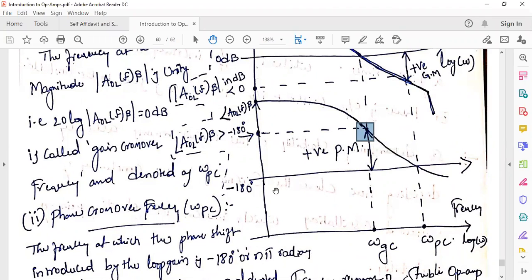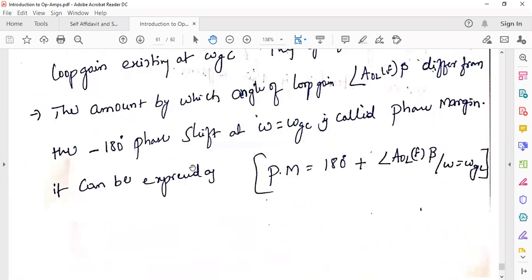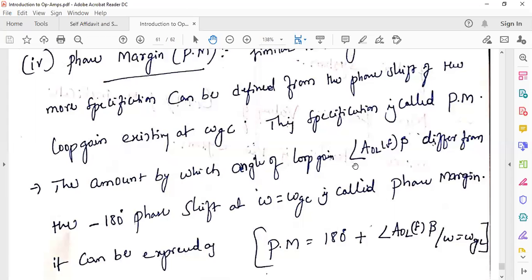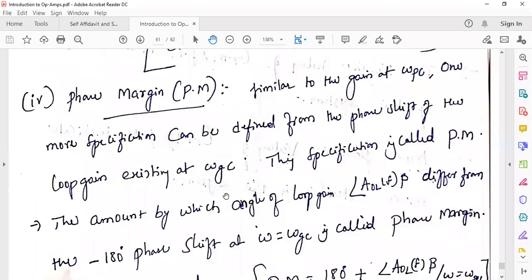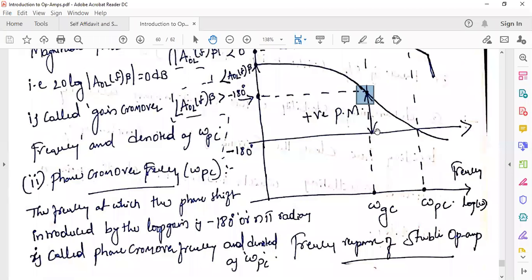So what is phase margin? We know the -180 degrees line. It is the amount by which the angle of loop gain differs from -180 degrees phase shift. How much it differs is represented using the vertical line, right?